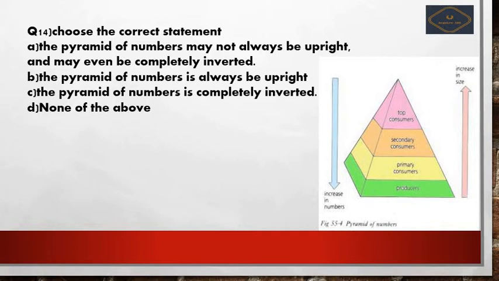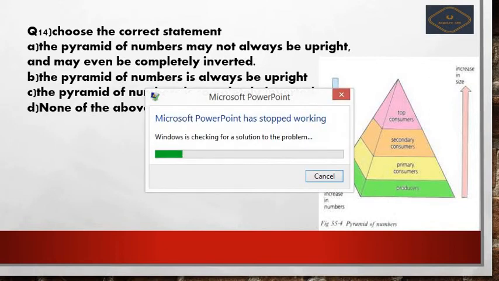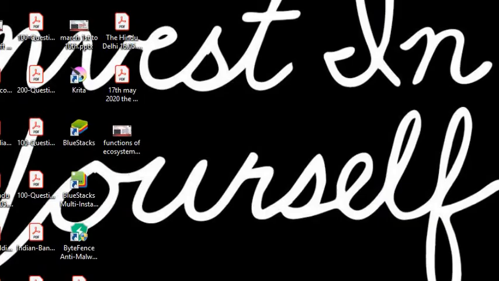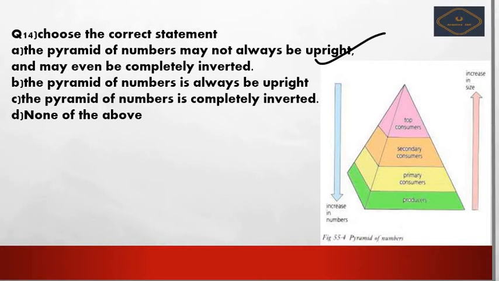So the pyramid of number may not always be upright. So here the option number A is the right answer. Okay friends, so just a second. The pyramid of numbers may not always be upright and may even be completely inverted. So here the option number A is the right answer.